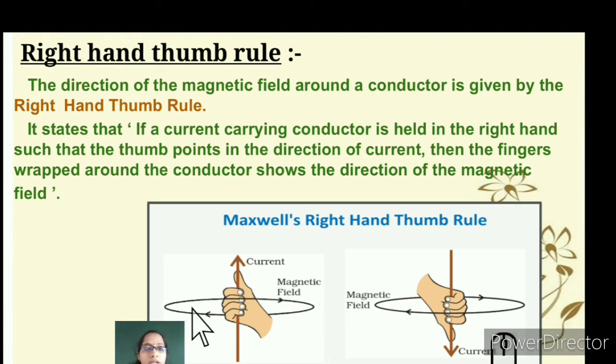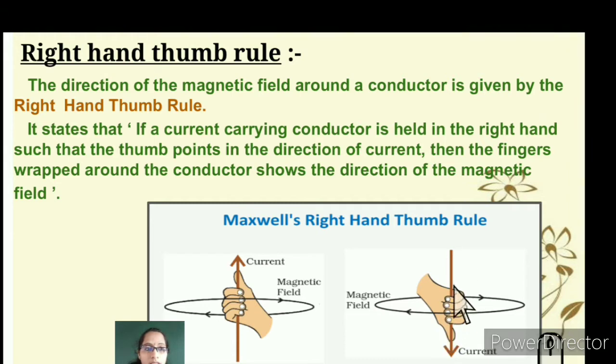In the same way, you place your conductor, that is a pen or a stick, inside your right hand, and you place your thumb down and close the rest of the fingers. What does this mean?